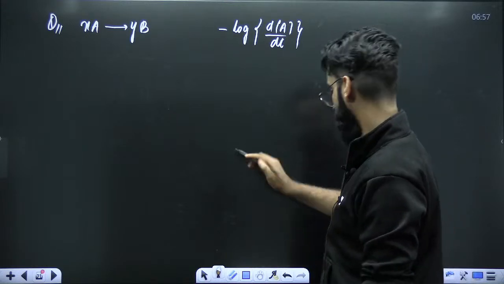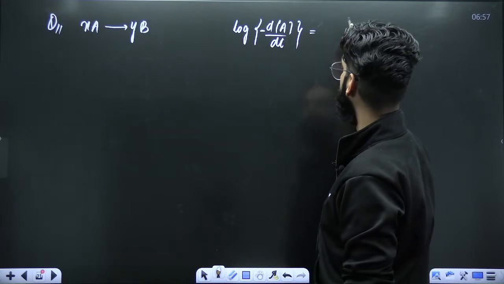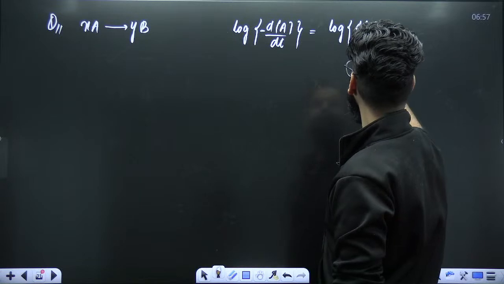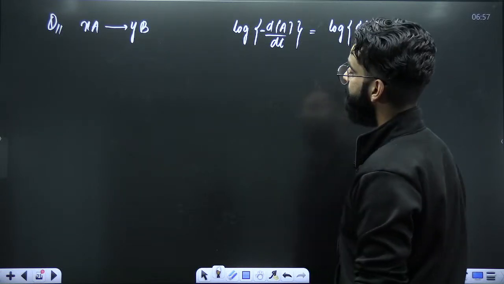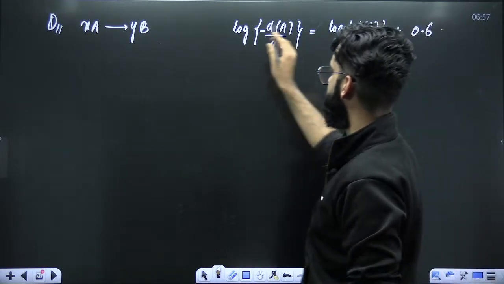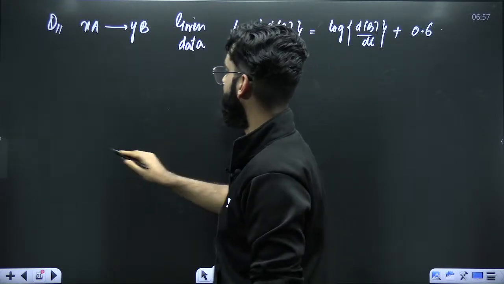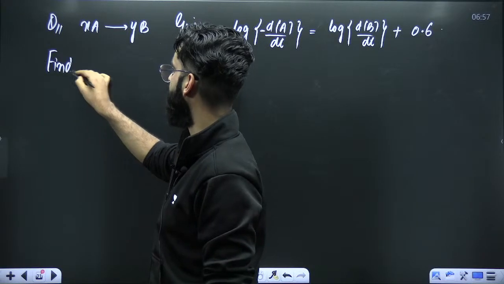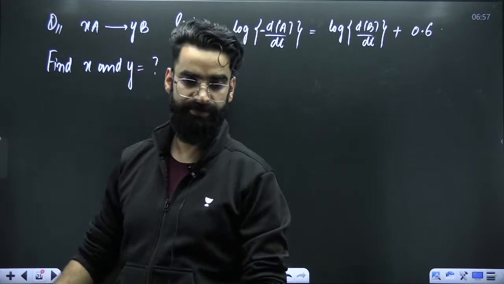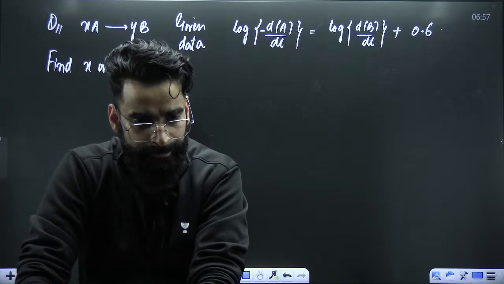All right. So it's going to be log of minus d of a upon dt is equal to log of d of b upon dt plus 0.6. This was given data. We are supposed to get the value of x and y. Right? X and y you are supposed to calculate. Clear? Can you do it?